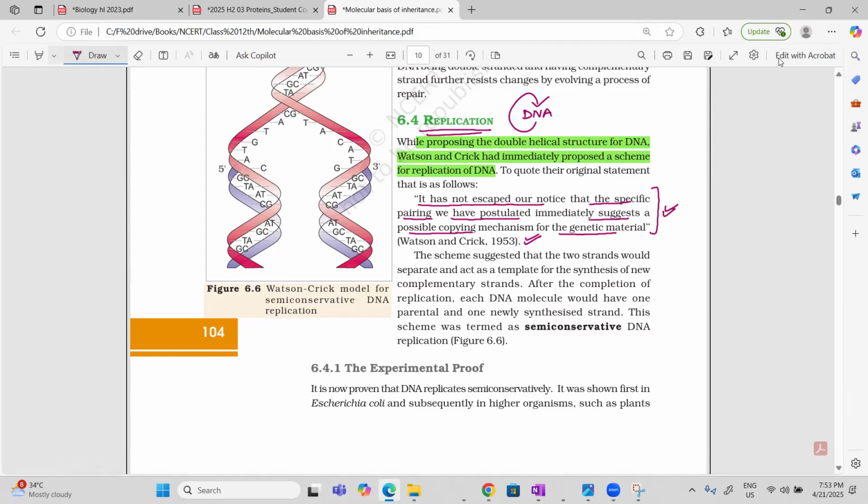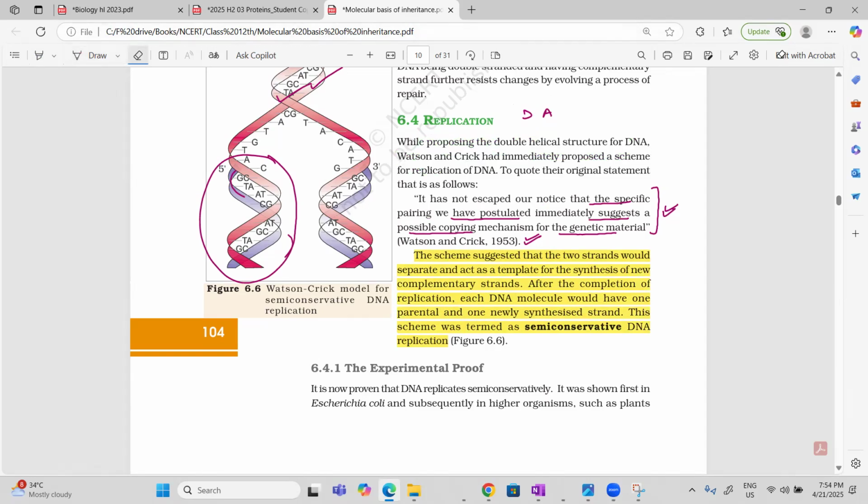According to this scheme, the two strands of DNA will separate and act as a template so that new strands can be made on it. After the completion of replication, each DNA molecule will have one parental and one new strand. So it means DNA replication is semi-conservative. If you see, the parents are in red color and a new blue color is made. So this daughter will have one strand of parent and one new strand. They are able to save only half of their parent strand, which is semi-conservative.